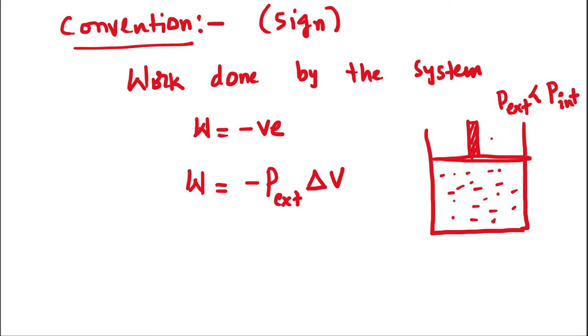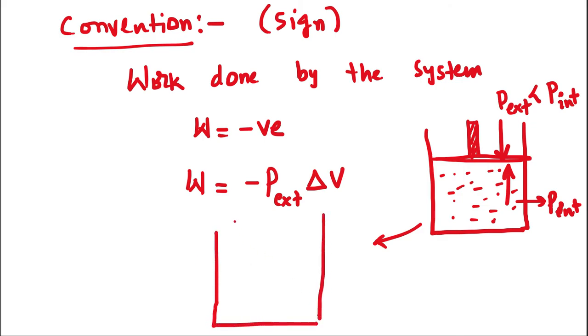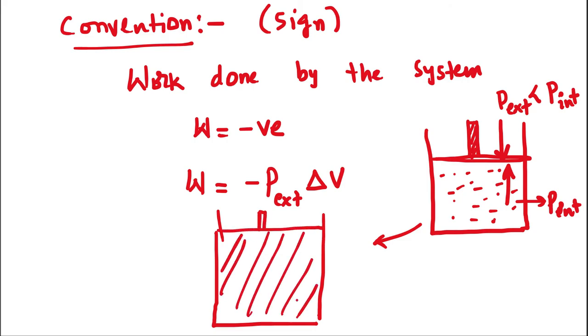So this is P external and this is P internal. Now what happens here? There will be an increase in the volume. That means V2 is greater than V1. That gives delta V equal to positive, because a bigger number minus a smaller number is a positive number.